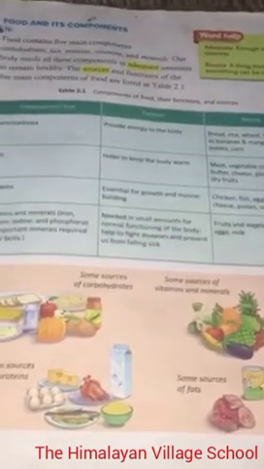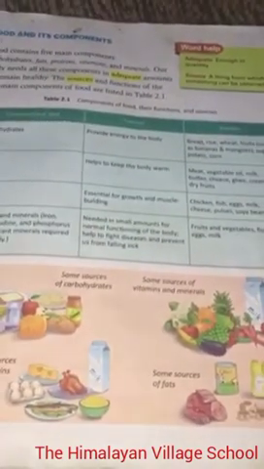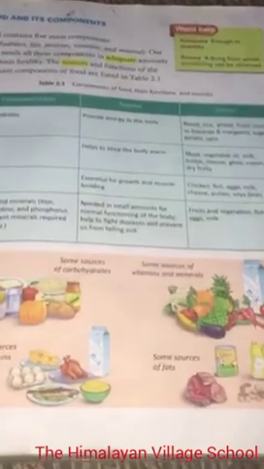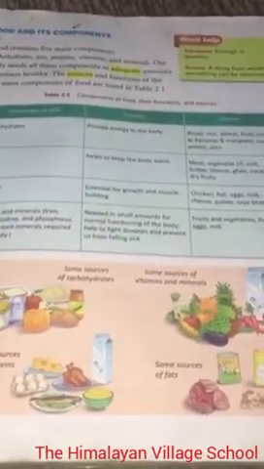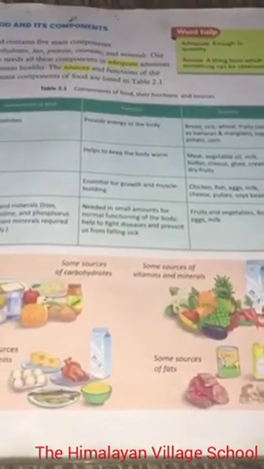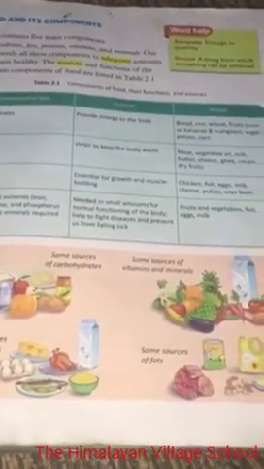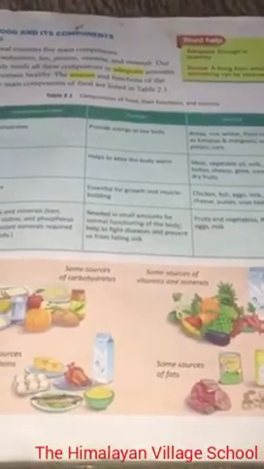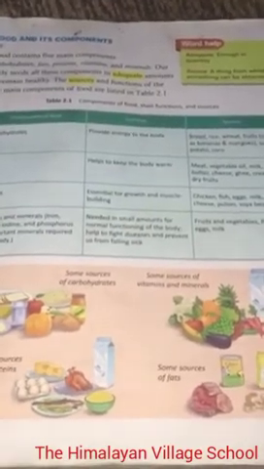Carbohydrates. Function: provide energy to the body. Sources: bread, rice, wheat, etc. Fats. Function: help to keep the body warm. Sources: meat, vegetable oil, milk, butter.